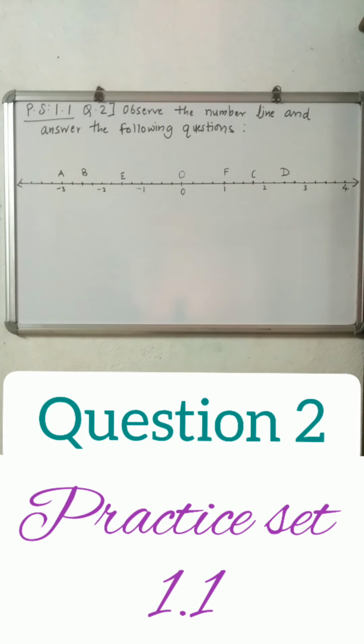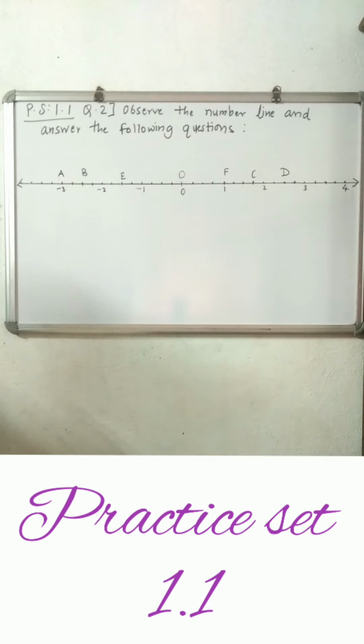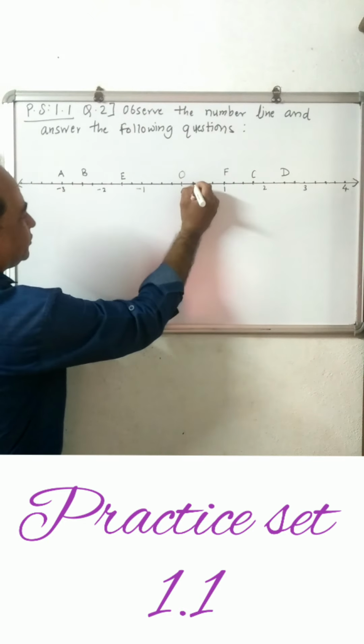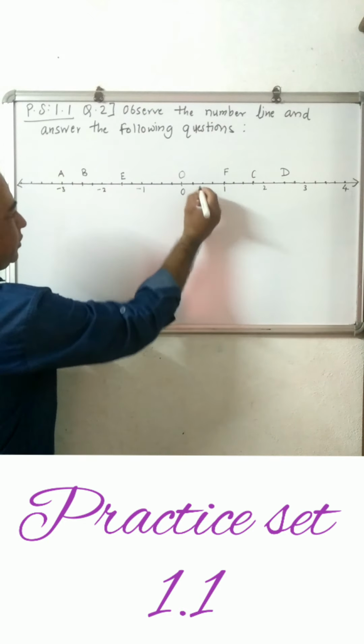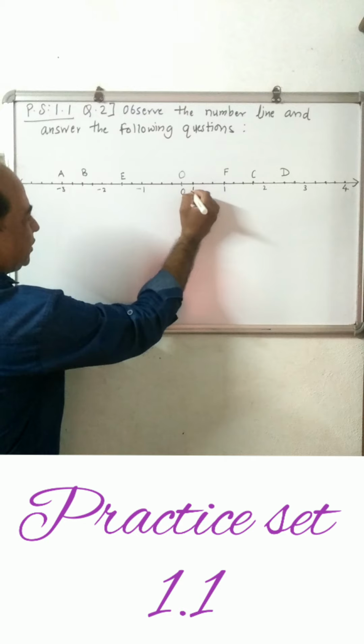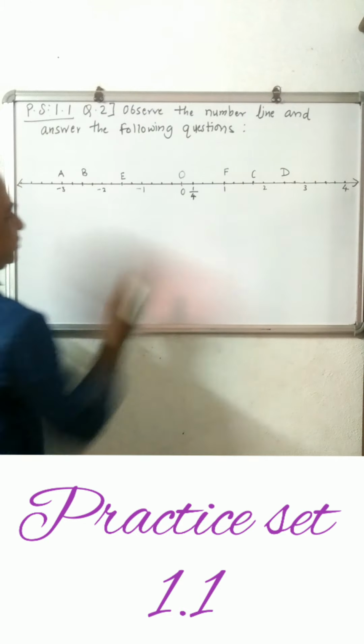Okay, first, here question number 2: observe the number line and answer the following questions. Now the number line is given in this manner, where each interval is divided into 4 parts. So the denominator of the fraction is 4. We have divided already. Now write down the rational numbers on the number line.